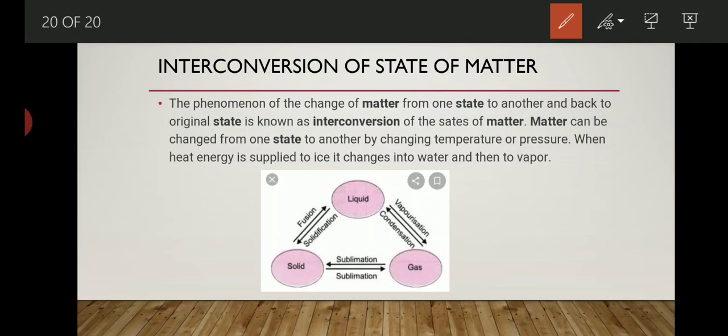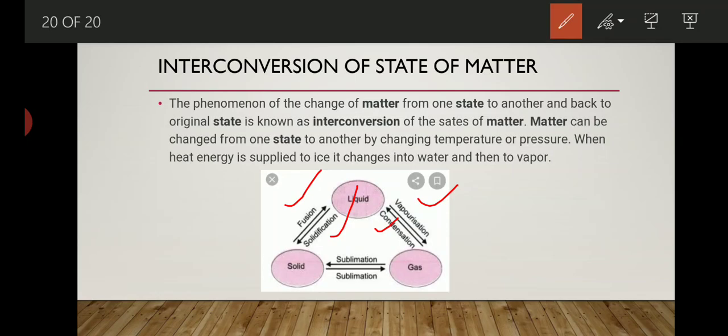The conversion of solid into liquid is known as fusion, and the conversion of liquid to solid is known as solidification. When any solid is converted into liquid, that process is known as fusion, and when any liquid is converted into solid, it is known as solidification. Whenever any liquid gets converted into gas, it is known as vaporization, and when any gas gets converted into liquid, it is known as the condensation process.